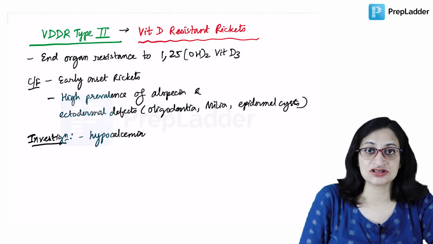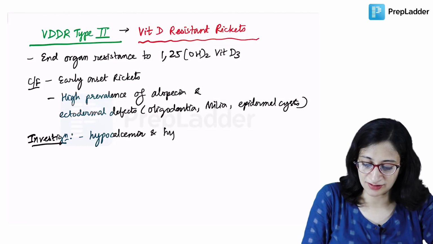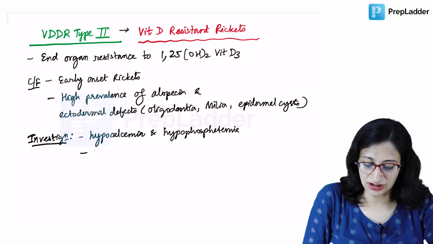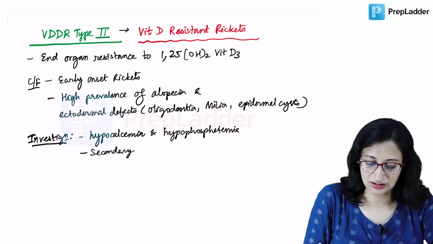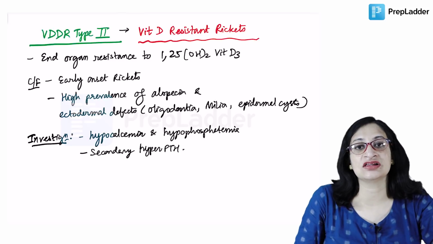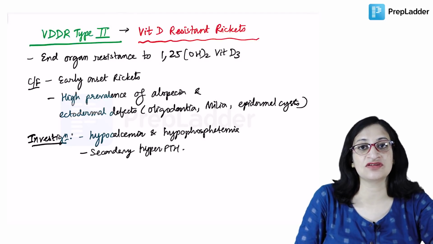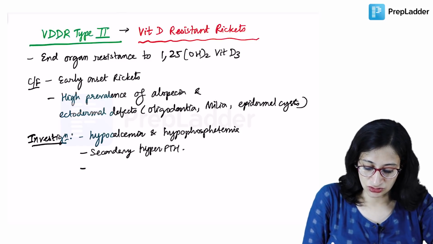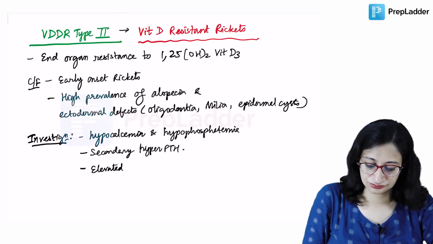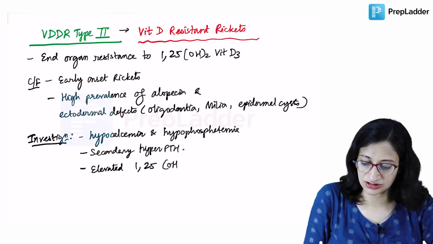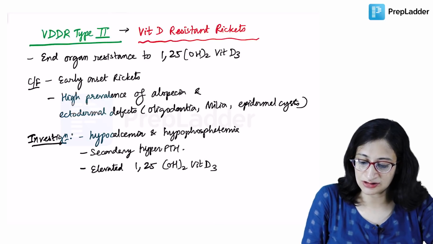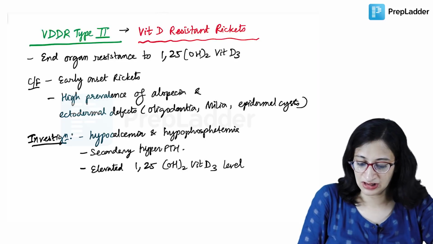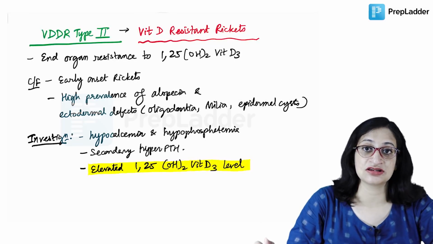Secondary hyperparathyroidism can be there. So hypocalcemia and hypophosphatemia can be there. Secondary hyperparathyroidism features can be there. And if you do the levels of 25 hydroxy vitamin D3 and 1,25 dihydroxy vitamin D3, they will be elevated rather than being deficient. So elevated 1,25 dihydroxy vitamin D3 level. So the vitamin D3 level helps in distinguishing between VDDR type 1 and type 2.